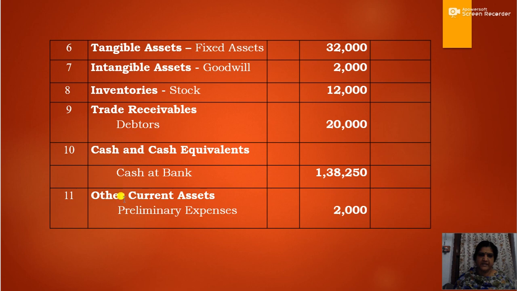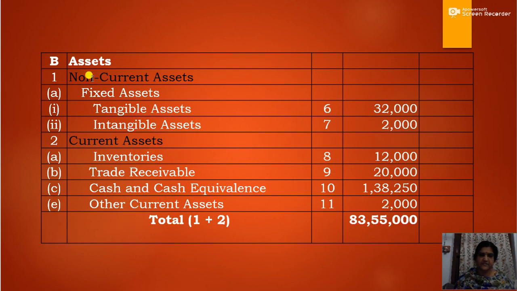So these are the items of assets: tangible assets 32,000, intangible, that is goodwill, 2,000, inventory stock 12,000, trade receivables debtors 20,000, cash and cash equivalents, that is cash at bank, 1,38,250, and under current assets preliminary expenses 2,000. So these are the asset items. So non-current assets, fixed assets, tangible 32,000, intangible 2,000. Under current assets, inventories 12,000, trade receivables 20,000, cash and cash equivalents 1,38,250, other current assets 2,000.